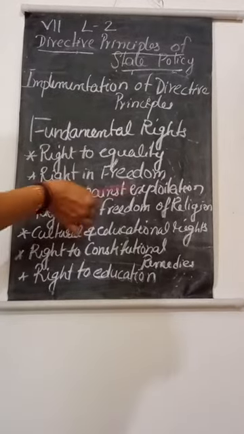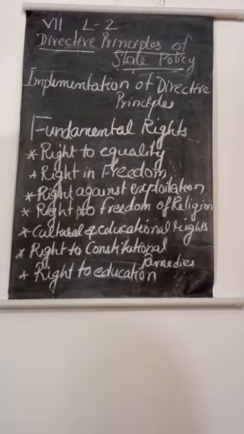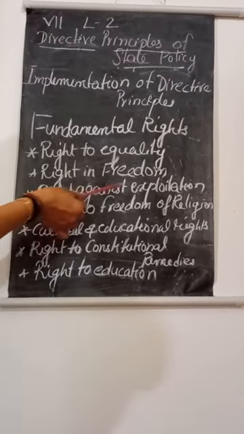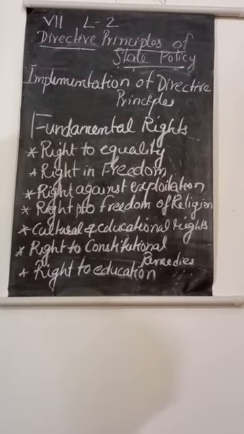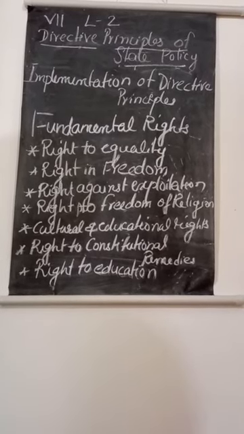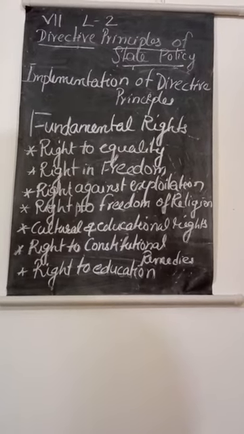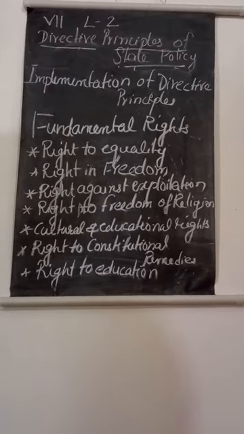Right against exploitation. Next right, it prohibits slavery, beggary or other forms of forced labor. That is known as right against exploitation. Right to freedom of religion. Any Indian who wishes to follow any religion, and we know there are many more than 10 religions here in India, anyone can follow any one of the religions.